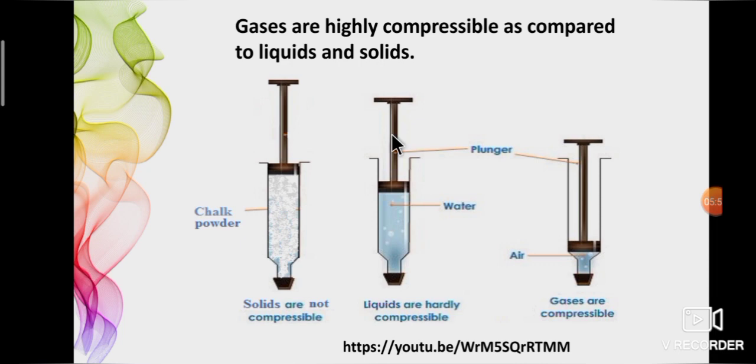Now press the chalk powder using the plunger. Like that, use the plunger and press water and air. What do you observe? Chalk powder was difficult to press. Water was also somewhat difficult to press, but the plunger moved freely in air. This proves that gases are highly compressible compared to liquids and solids. To know more details about compressibility of matter, see the link below.